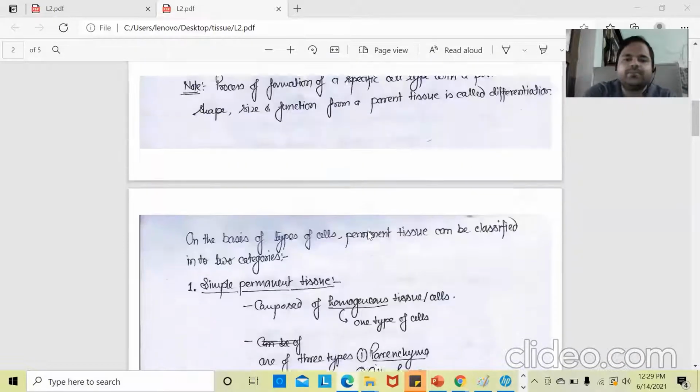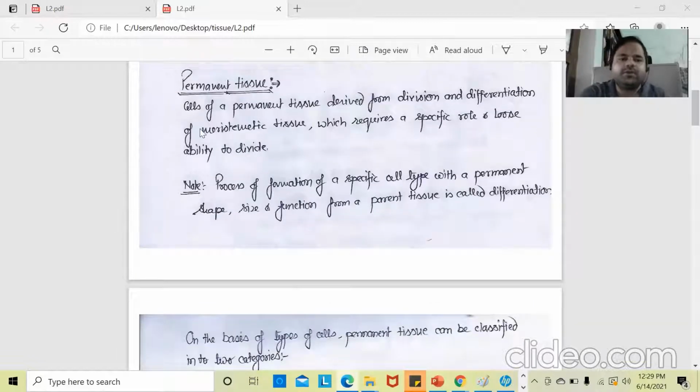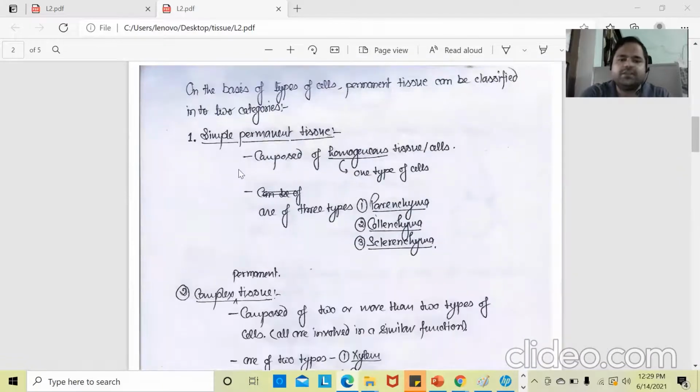When we talk about plant tissue, it is divided into two categories mainly: meristematic tissue and permanent tissue. Meristematic tissue is divided into three categories: apical meristem, lateral meristem and intercalary meristem. Permanent tissue can be divided into two categories: simple permanent tissue and complex permanent tissue.